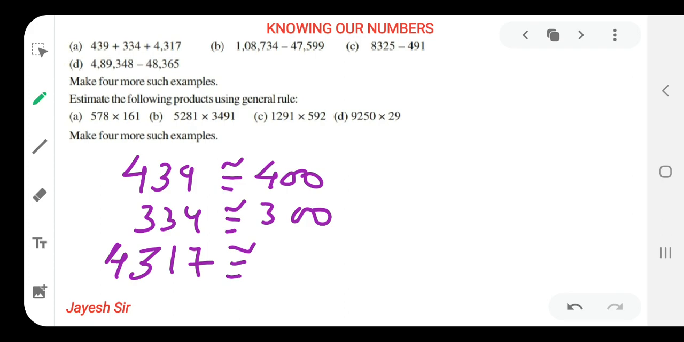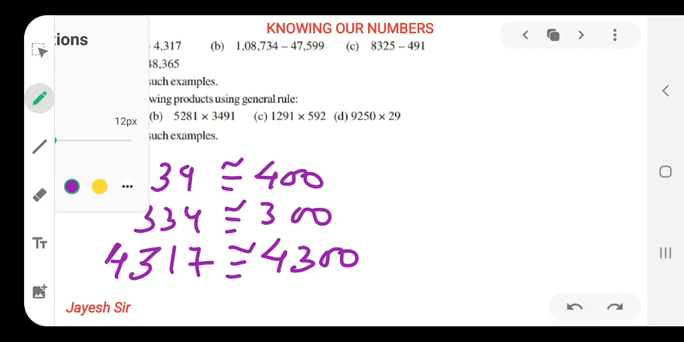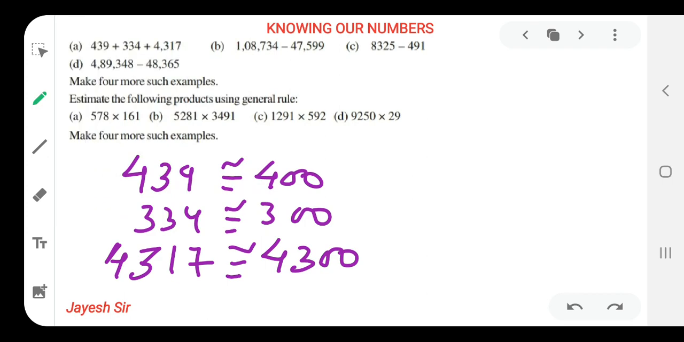And 4317. Yes, friends, as our last two digits are less than 50, we can round it off to 4,300. But it can also be rounded off to thousands, friends, as there are 4 digits. So how can we round it off to the nearest thousands, as the last 3 digits are less than 500? So as per thousand, it could be rounded off to 4,000. We have to do both methods because it is not told to us whether we have to round off by 1,000 or by 100.